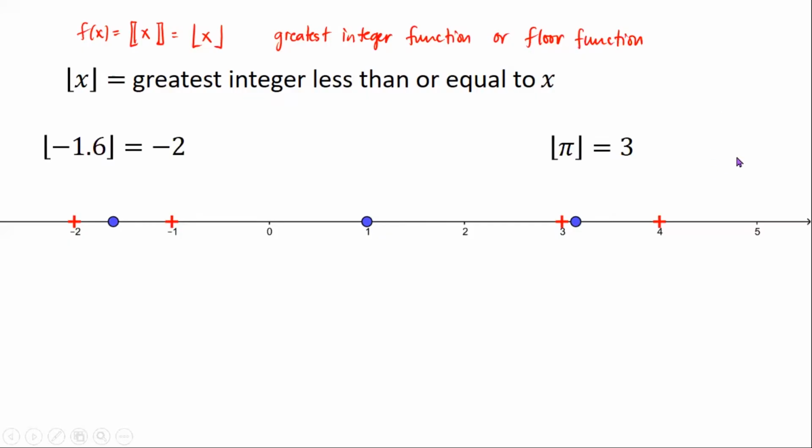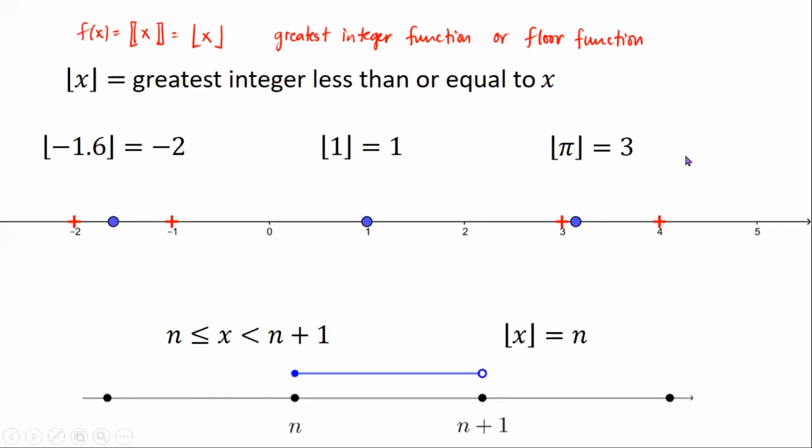And then for negative 1.6, which is between negative 2 and negative 1, the floor of that is negative 2. Pero paano kung integer ang x? So for example, the floor of 1 is equal to itself, 1, because, hey, it's already an integer. So there's no need to round down.